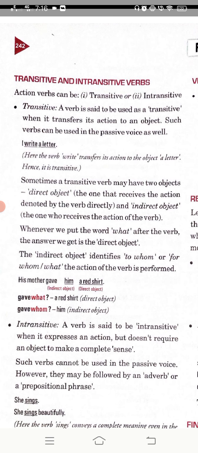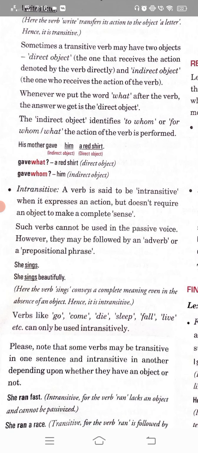While in an intransitive verb, your work will not affect any object. They will not require any object to make complete sense. In short, we can say that they don't require any kind of object to make complete sense, like, she sings. So they are not mentioning any object in it, just she sings. Even though the sentence is complete, it doesn't require any object here.